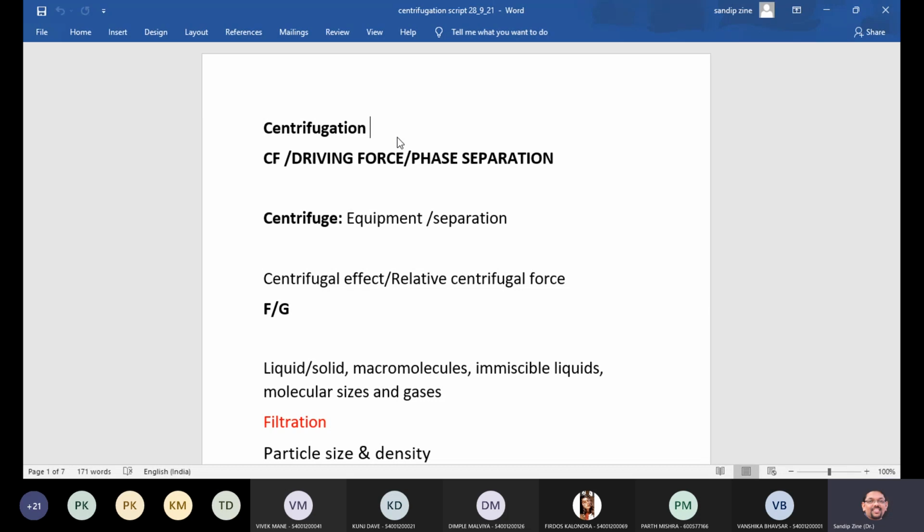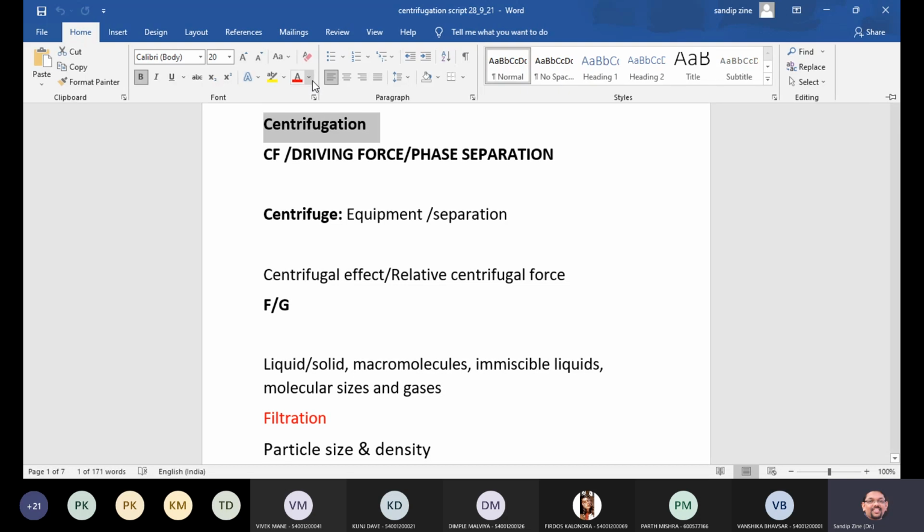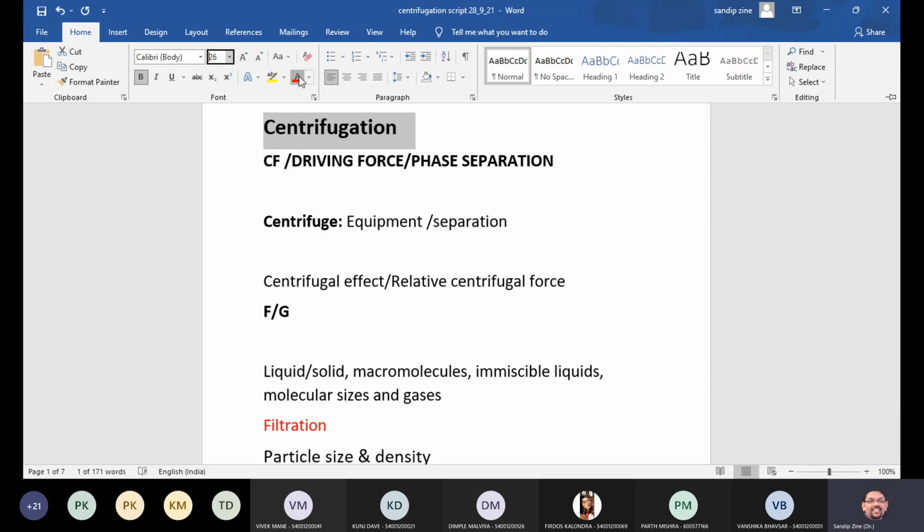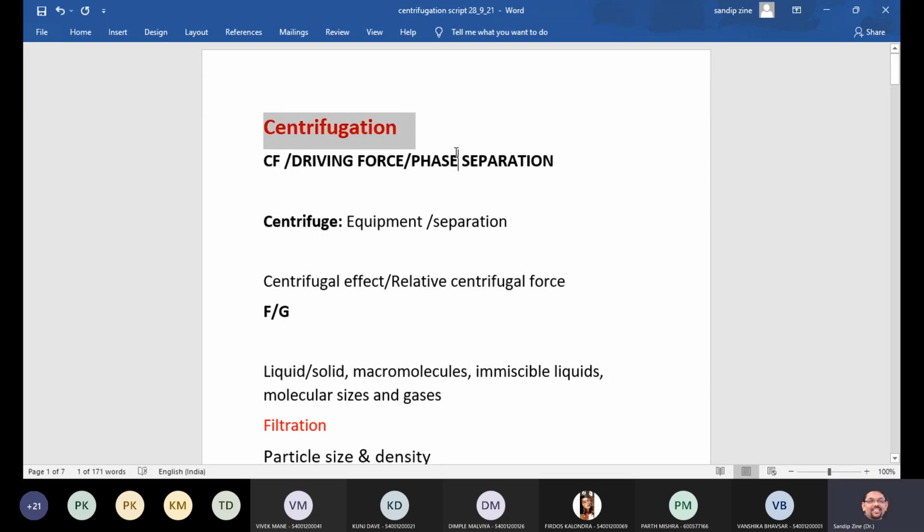And we will dig into this topic from very basic concepts related to centrifugation: what is centrifugal force, what is a centrifuge, or maybe what is a centrifugal effect. So as we are talking about centrifugation, what is your understanding of this topic? Yes, any idea? Anyone? Or what will be the application of centrifugation?